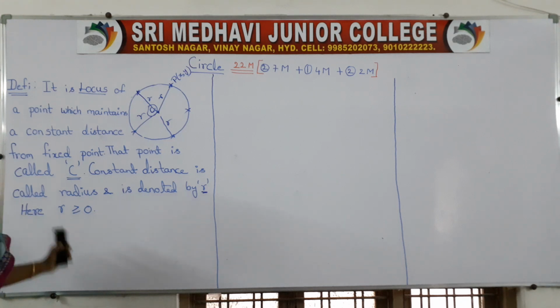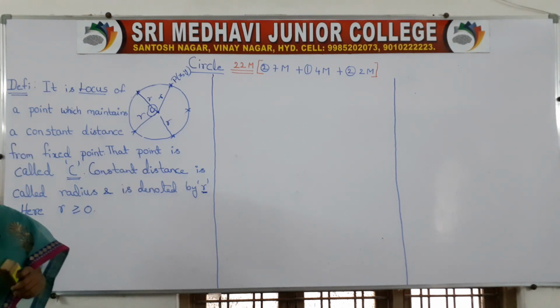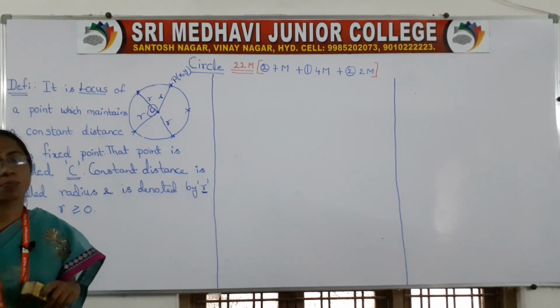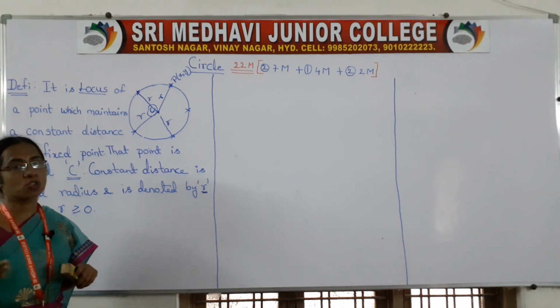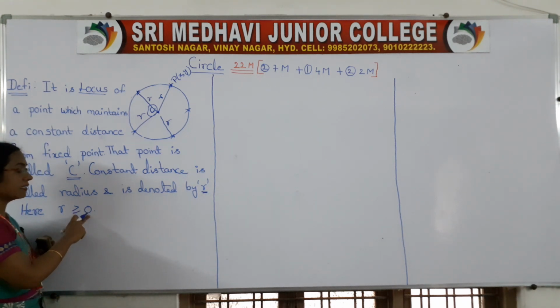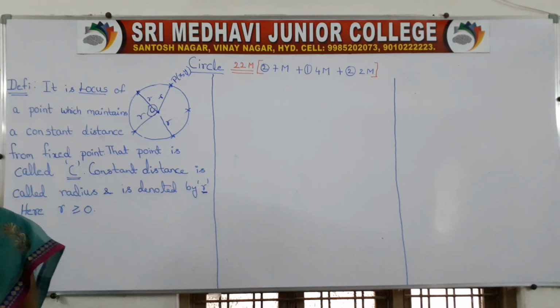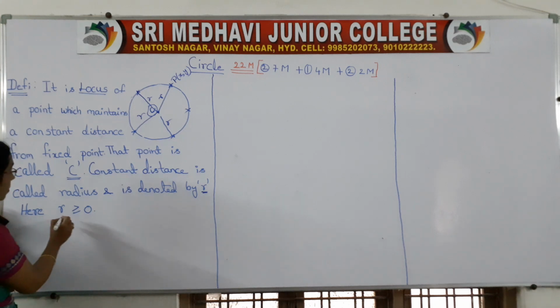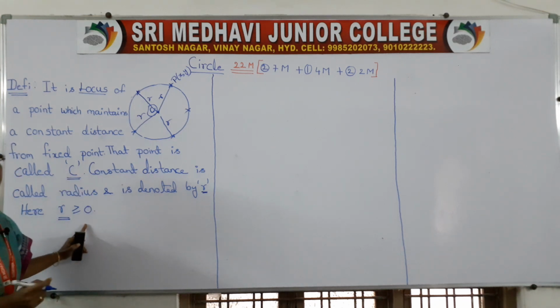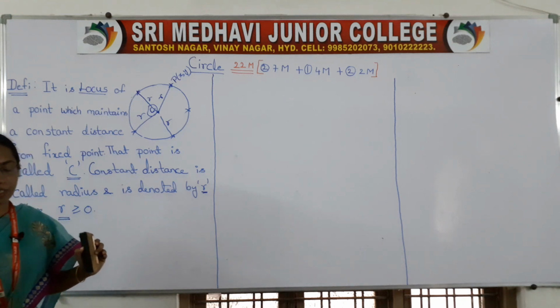Distance must be positive, right girls? We say we move 2 kilometers, 3 kilometers, but we never say minus 2, minus 3 kilometers. That's why it should be positive. If no distance is there, we take 0. If there is distance, we take it as positive. So remember, r must always be greater than or equal to 0. This is the definition of circle.